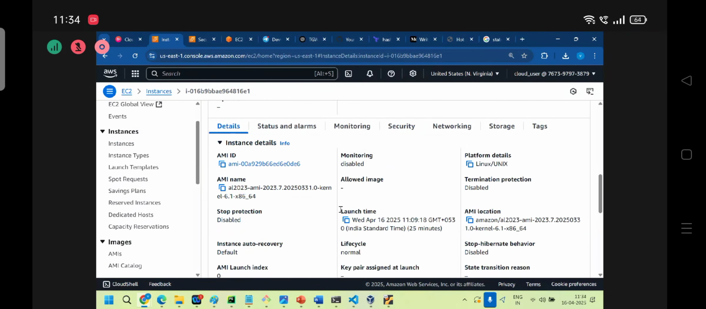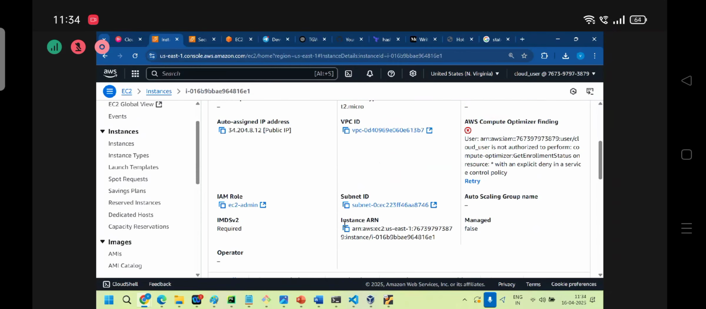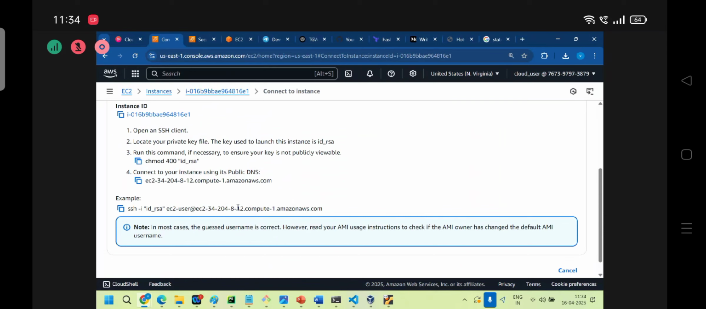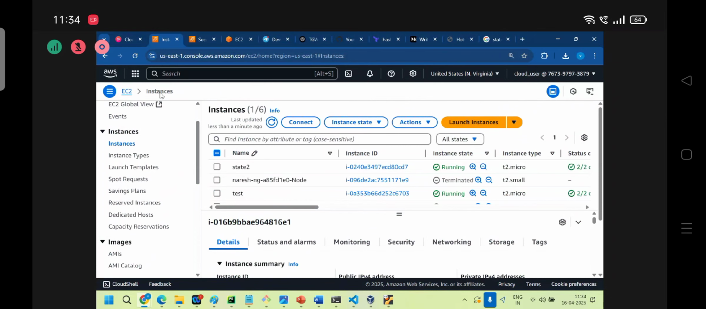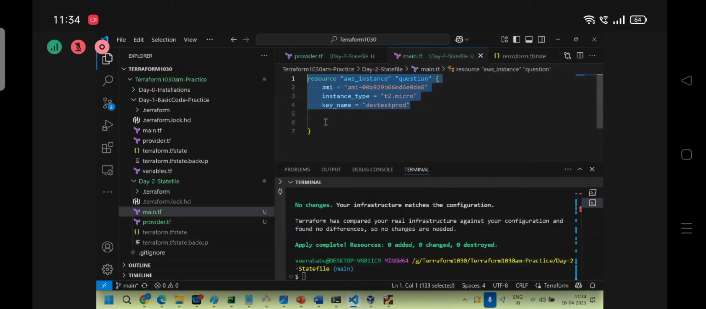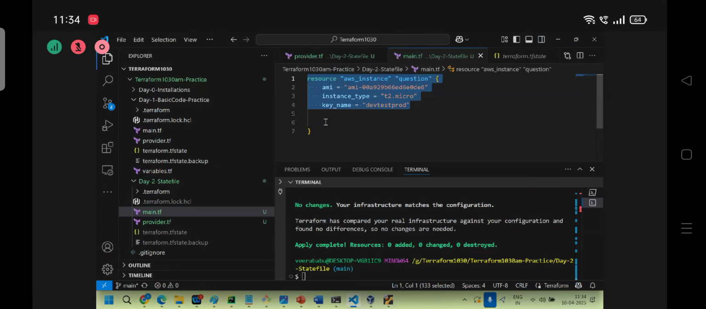The key entry is empty. I have created this server without a key. Otherwise, if I simply connect with the SSH client, there is no key, only the default user. My instance was already created through Terraform without a key. Later I'm adding a key. What is the expected result? Here we need to think, not about Terraform. Terraform will create a key name. But for an already created instance, can we attach a key name or not? That we need to understand.